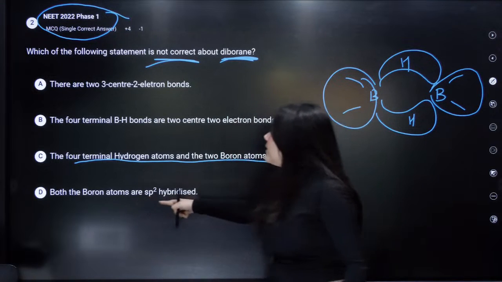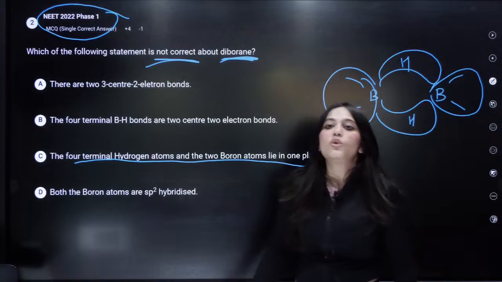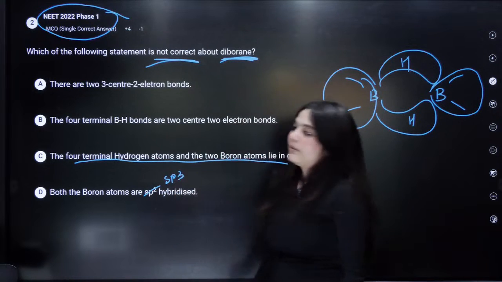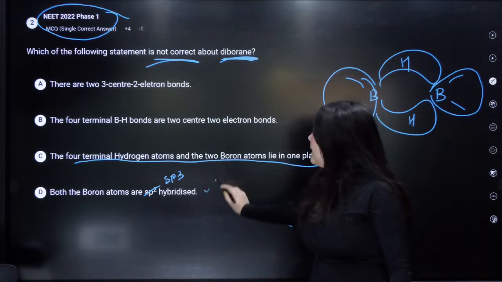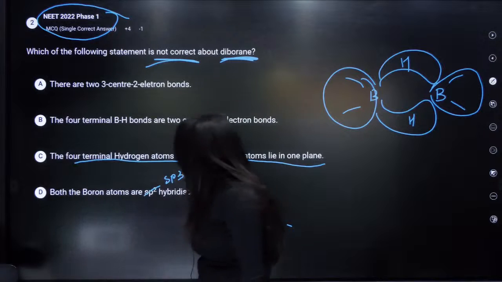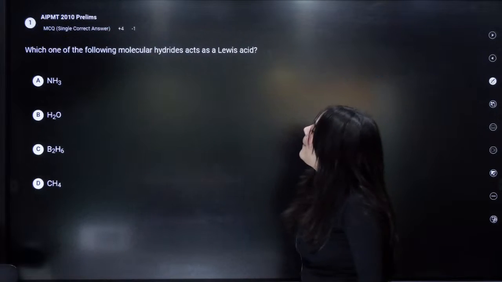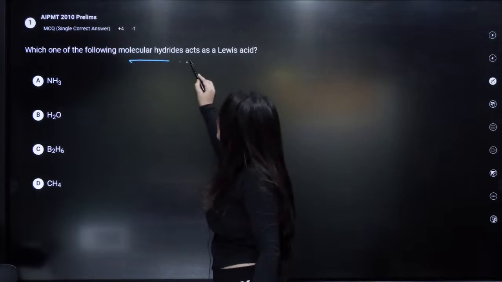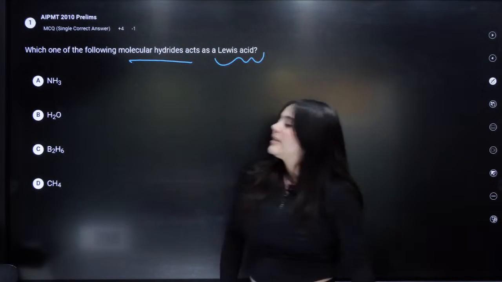The false statement is that the boron atoms are sp2 hybridized. No, the boron atoms are actually sp3 hybridized. Hence, this is the incorrect statement. Okay? Everybody understood? This is the incorrect statement. Correct. Now, AIPMT 2010. Which of the following molecular hydrides is a Lewis acid?